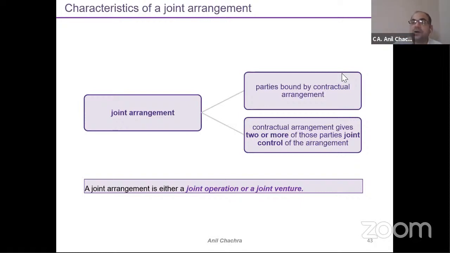Joint operation accounting is different, joint venture accounting is different. So while analyzing a contract in the joint arrangement format, we need to see whether my arrangement falls under joint venture or joint operation.